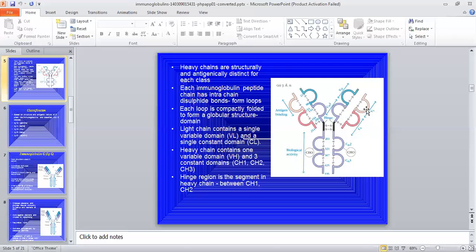Again, the light chain contains 1 variable region and 1 constant region. That is, V stands for variable region and L stands for light chain. C stands for constant region and L stands for light chain. Similarly, V stands for variable region of heavy chain and C stands for constant region of heavy chain.